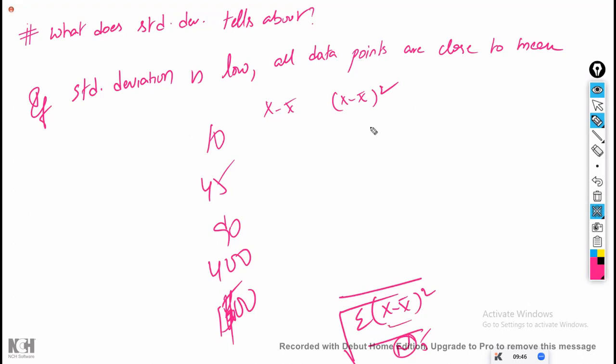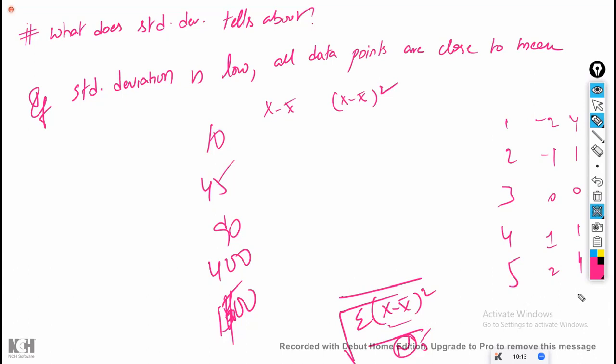Now let me take one more example: 1, 2, 3, 4, 5. In this case, what happens? The mean value is 3, and the deviations of the data points are -2, -1, 0, +1 and +2. The squares of those are 4, 1, 0, 1, 4, right? And if you do the standard deviation, you will get a very low value.